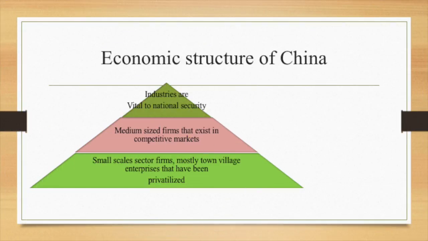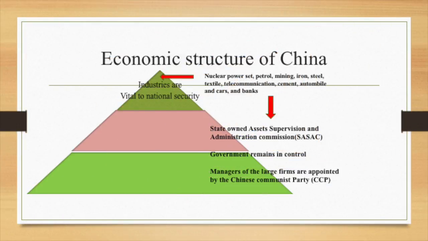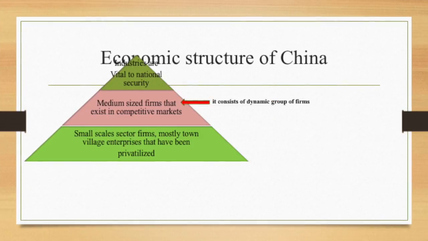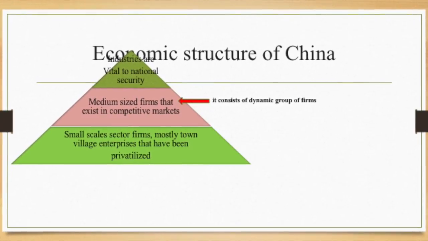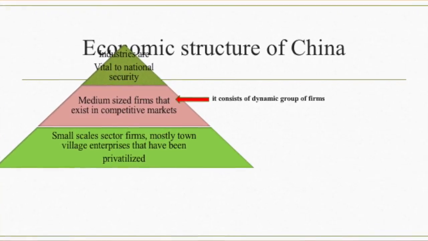When we look at the economic structure of China, it has three layers. The first tier of the economic structure includes industries which are vital to national security. It includes nuclear power, petrol, mining, iron, steel, textile, telecommunications, cement, automobiles and cars, and banks. They are controlled by the State-owned Assets Supervision and Administration Commission. The government has the power to control these industries because managers of the large firms are appointed by the Chinese Communist Party. The second layer consists of medium-sized firms that exist in the competitive market.